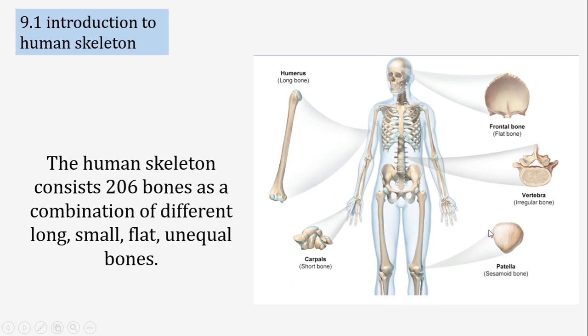Also, some bones are sesamoid bones, like the patella. They are present at our knee, and their shape is elliptical.